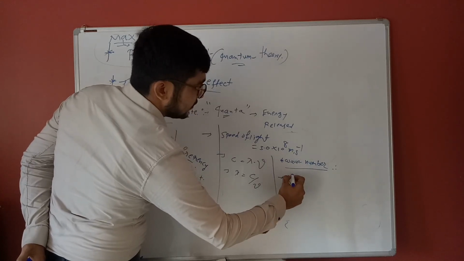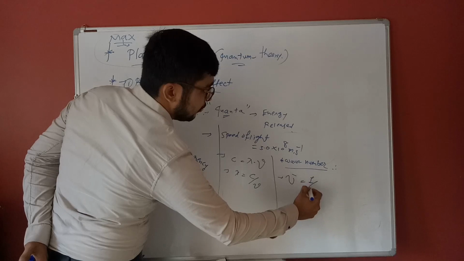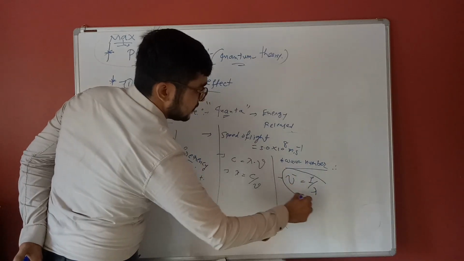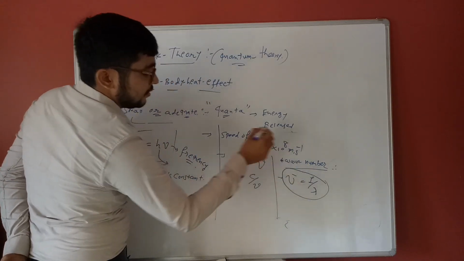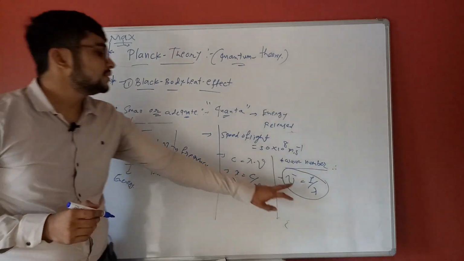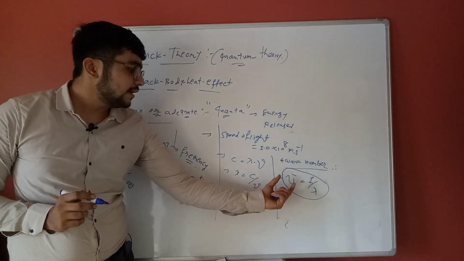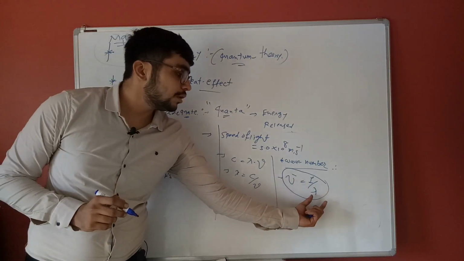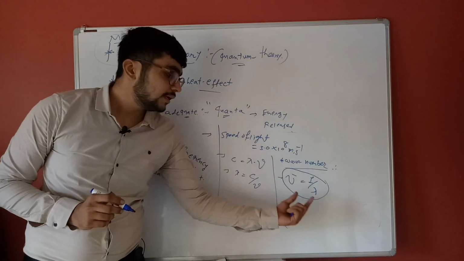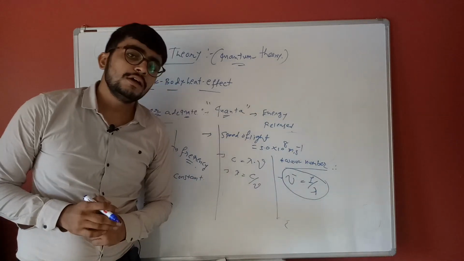Mu bar is equal to 1 upon lambda. It means that wave number is the reciprocal of wavelength.